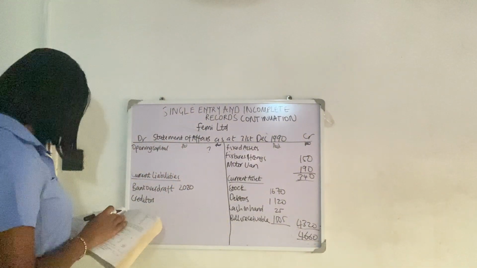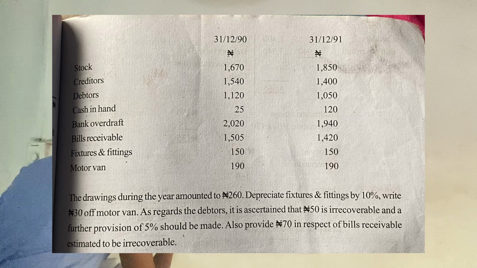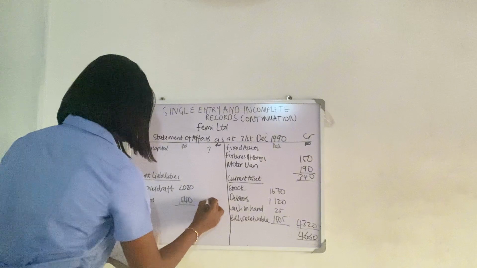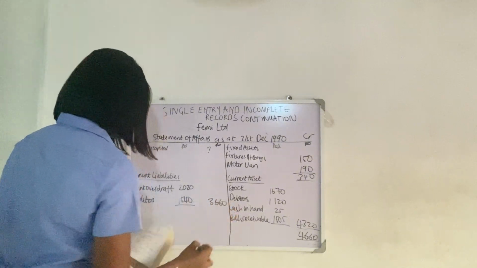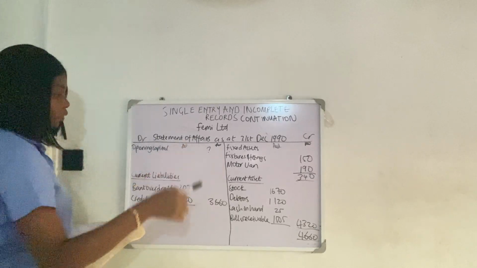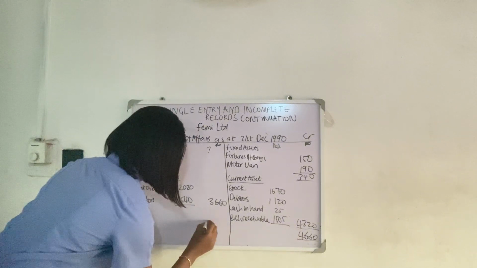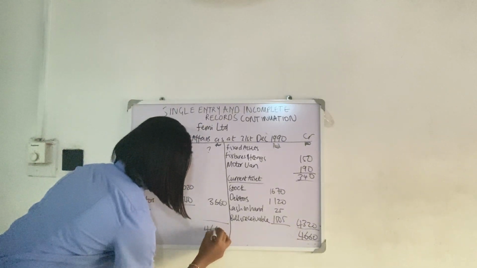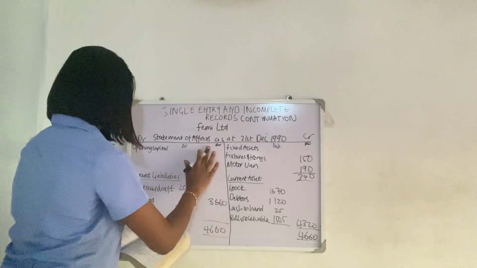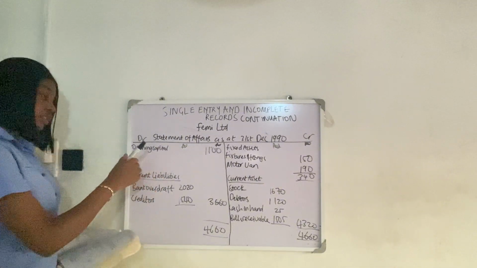So creditors, where is it? Creditors is 1,540. Total is 3,560. So now the difference between these two will give us our opening capital. So 4,660 minus 3,560. Let me put the two figures here. 4,660. Balance it. So this minus this is what? 1,100. So now we've gotten our opening capital.